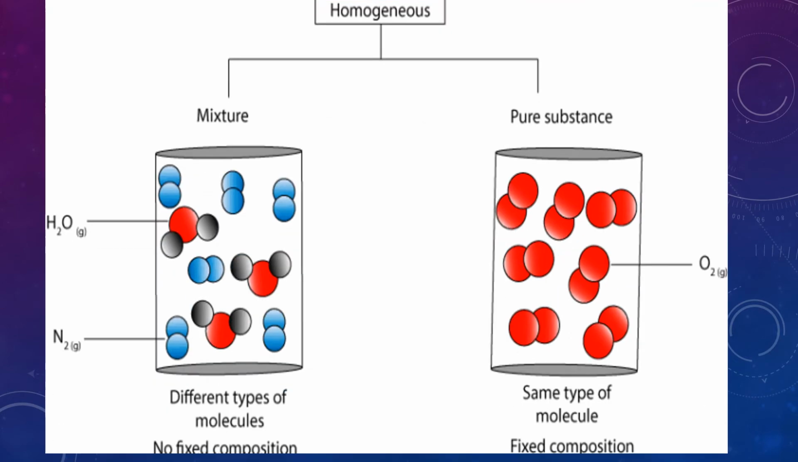See, the impure substance is again classified into two types. One type is homogeneous and another type is heterogeneous. Again, I classify the homogeneous into two types. One is a mixture, another one is a pure substance. Mixture has different types of molecules with no fixed combination. No fixed combination means that is called a mixture. A fixed concentration means that is a pure substance.